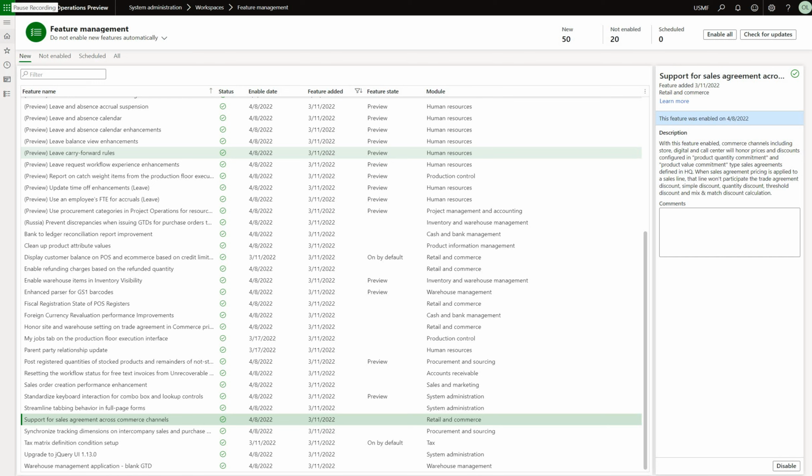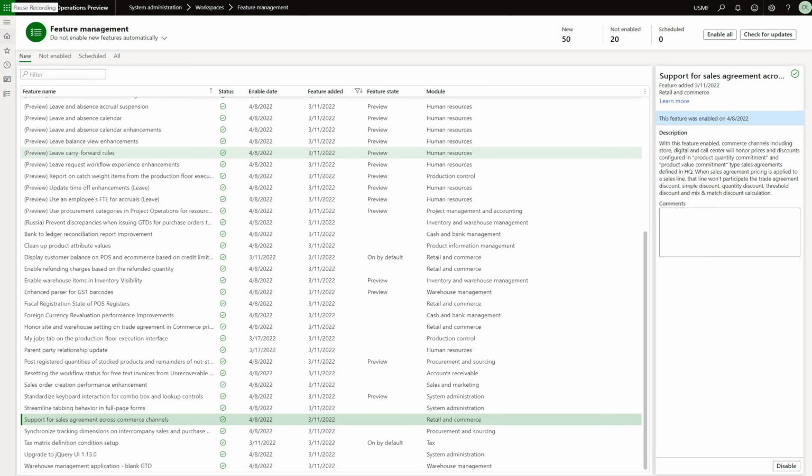Hello and welcome everybody. In this demo, we will cover a new feature that enables support of sales agreements for sales orders created via commerce channels. So we have three types of commerce channels. That's retail store, online store, and a call center.